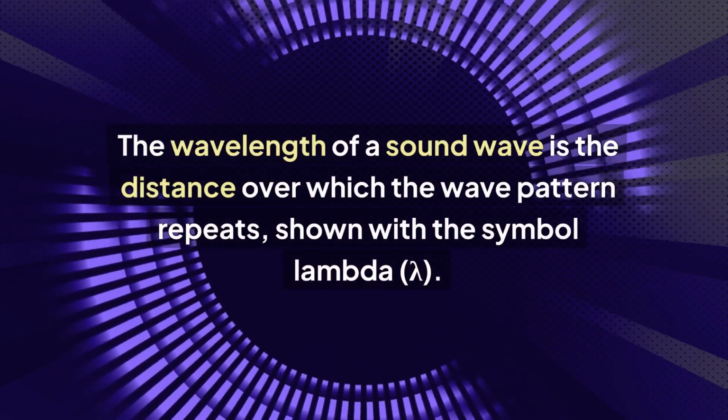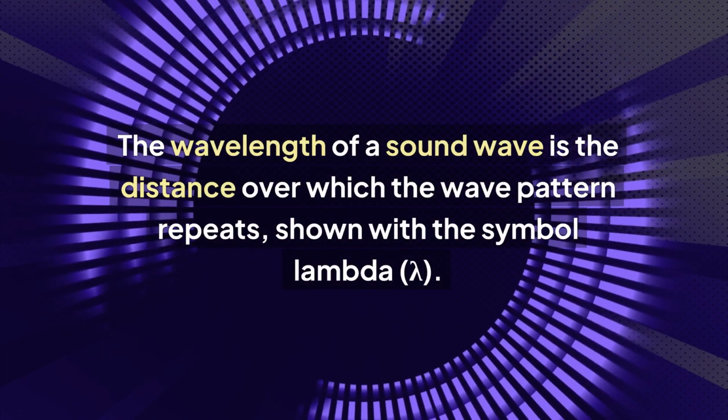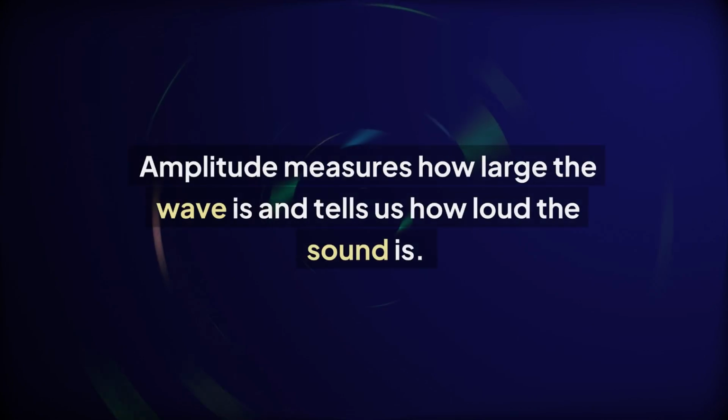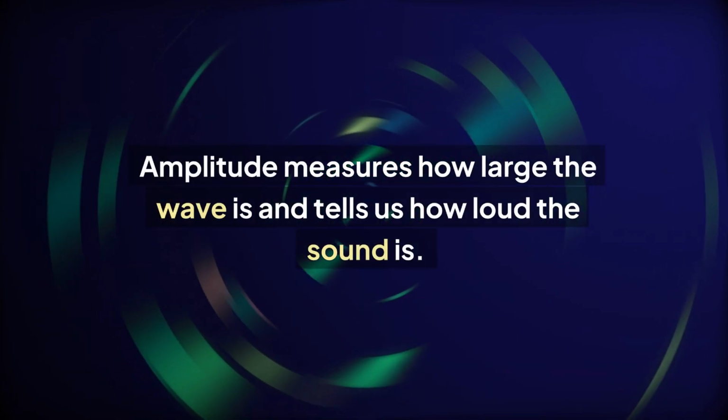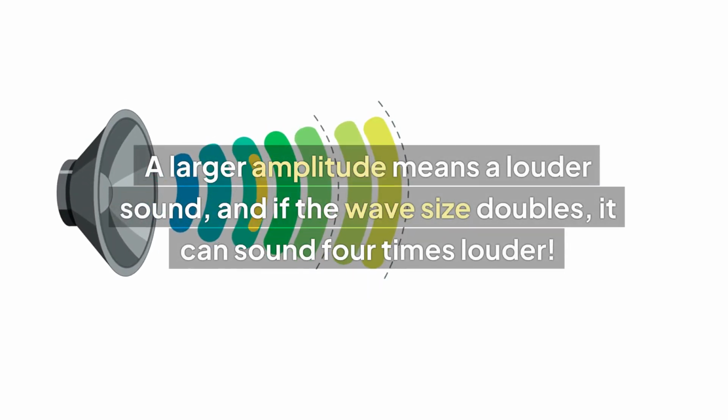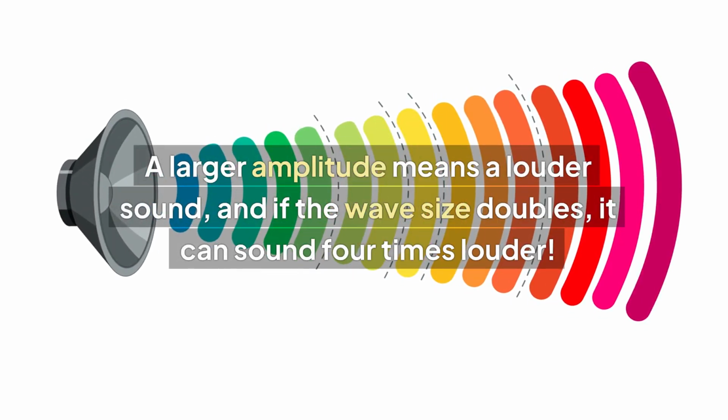The wavelength of a sound wave is the distance over which the wave pattern repeats, shown with the symbol lambda, λ. Amplitude measures how large the wave is and tells us how loud the sound is. A larger amplitude means a louder sound, and if the wave size doubles, it can sound 4 times louder.